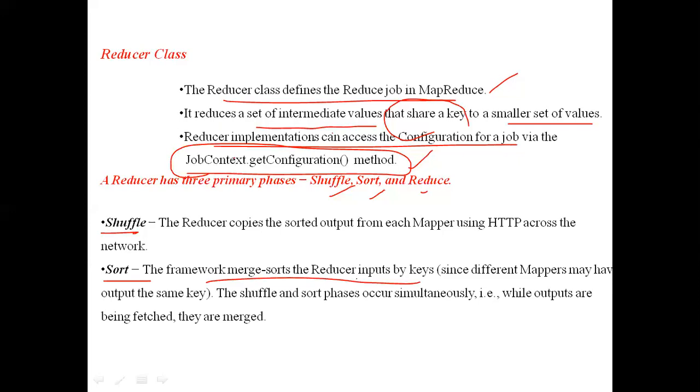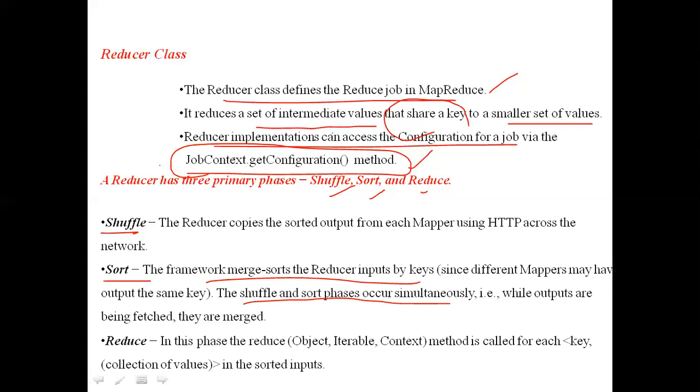The framework merge sorts the reducer input by keys. Depending on the key values, the data will be arranged in sorted order. After shuffling is over, the sorting will be done based on the key values. Generally, the shuffle and sort phases occur simultaneously. That means they work parallelly. That's why previously we called shuffle and sorting a single phase.